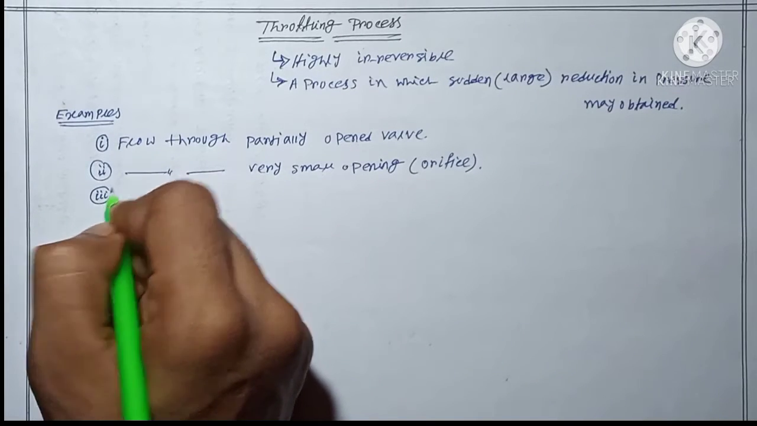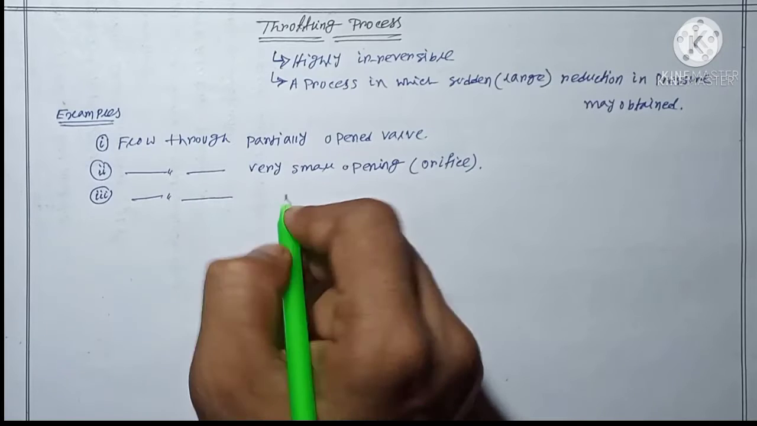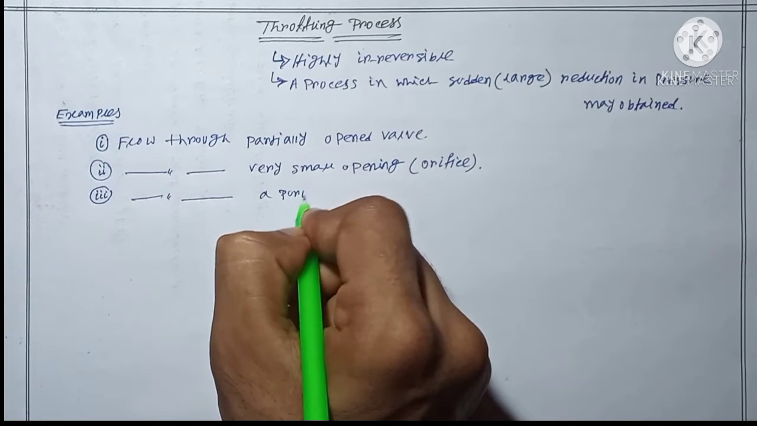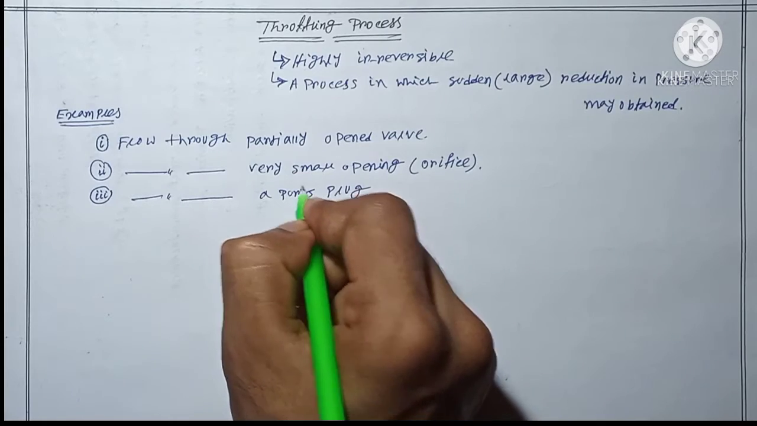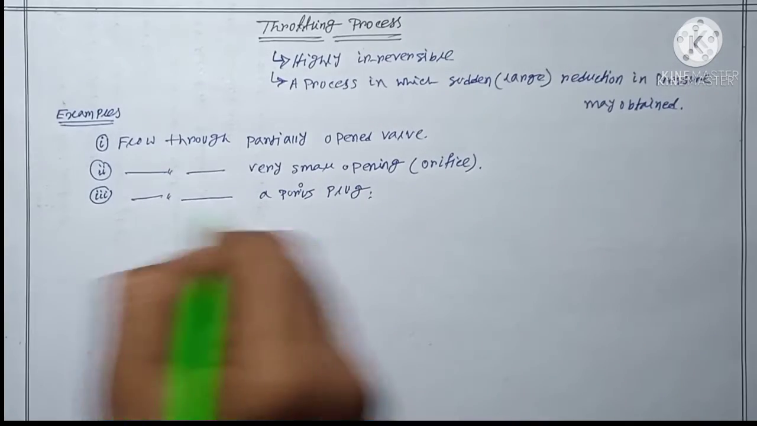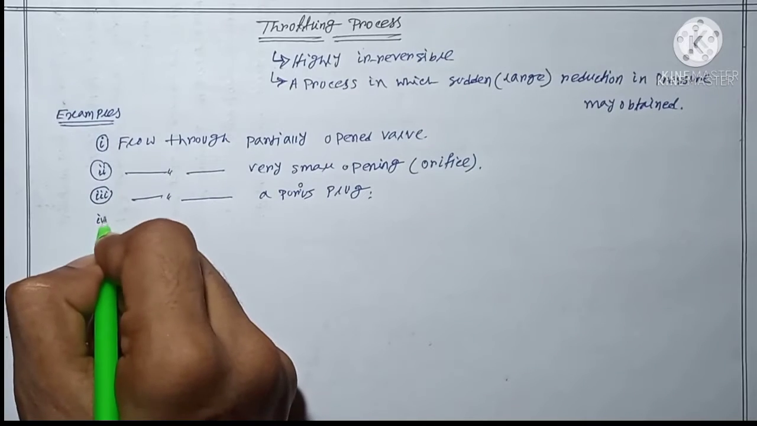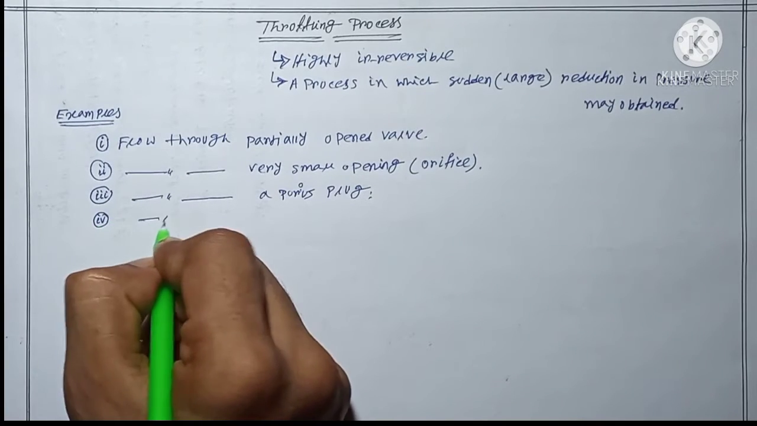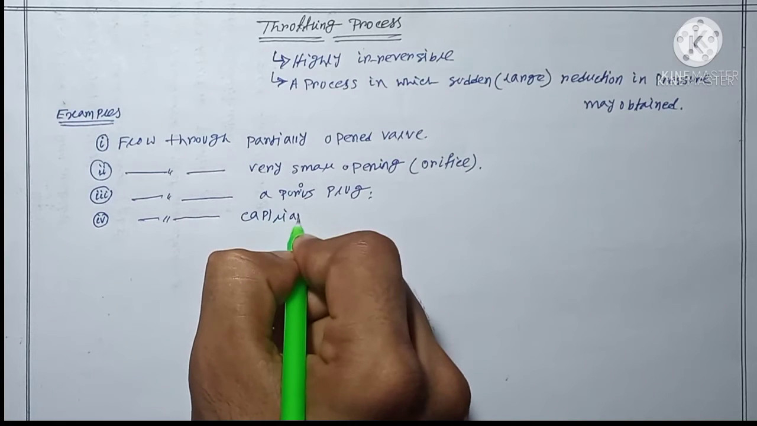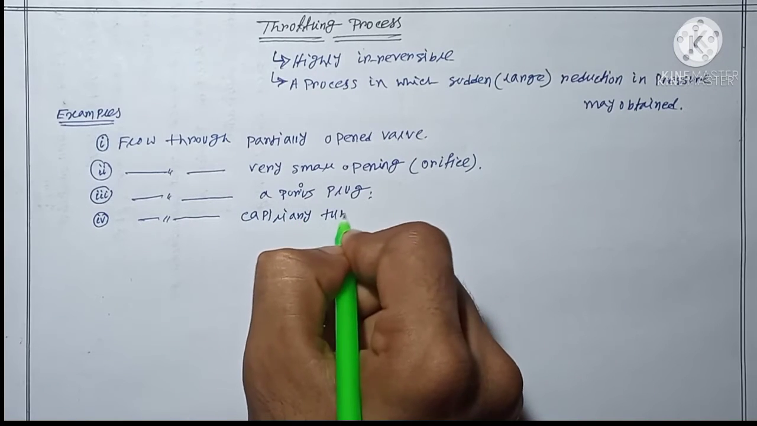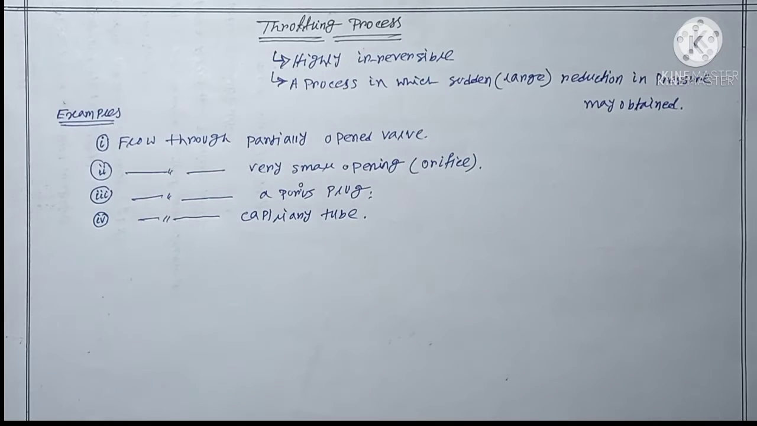The third one is the flow through a porous plug. And the next example is the flow through a capillary tube. So these are the examples of this throttling process.